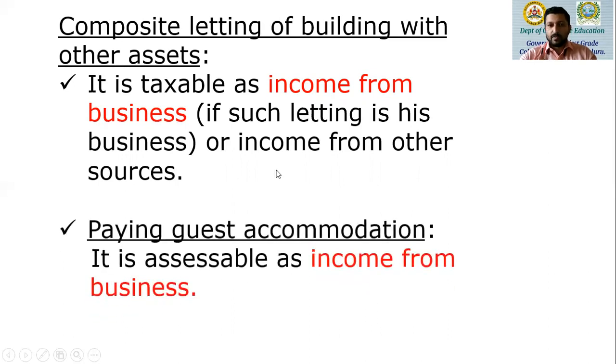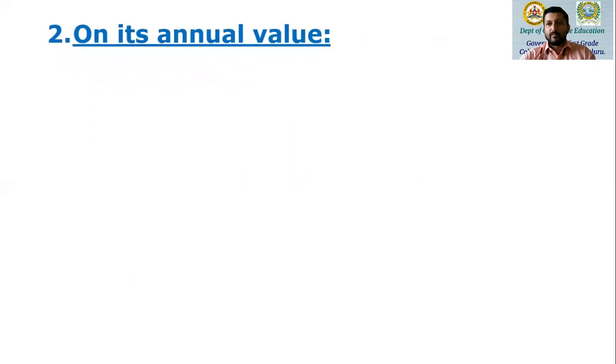Next is PG accommodation. Whatever income is derived from paying guest accommodation is taxable as income from business, because a very important feature of PG accommodation is not just the rent of the property used by the paying guest, but it also includes food expenses and establishment expenses as well. Since these establishment or food expenses cannot be separated from the exclusive rent of that property, that amount is also not taken as house property income. So these are a few exceptions that we had for income from the head house property.